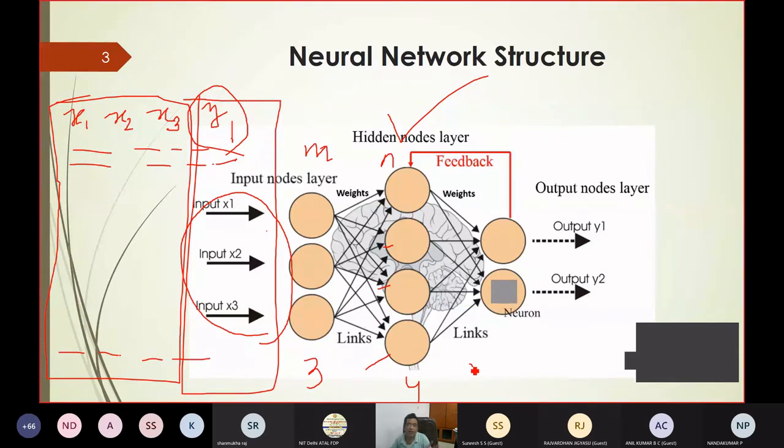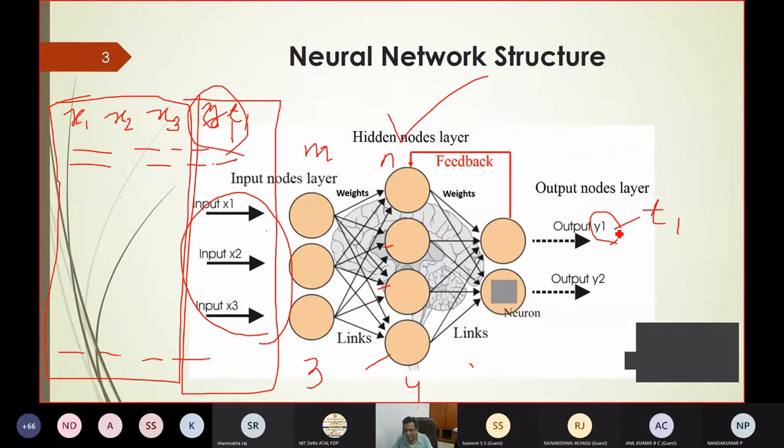So my point is, all are randomly generated. As the weights are randomly generated, if you give pattern 1, you may not get the output y1, because y1 is known to you. You will get some output. Now, instead of y1, I am calling the known output t1, target 1. You are getting an output y1. So the error is t1 minus y1, and ultimately you want to minimize this error.